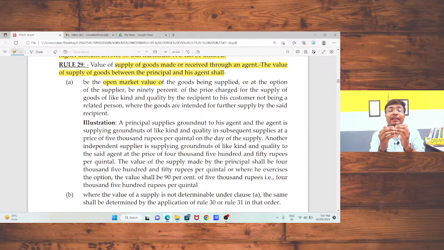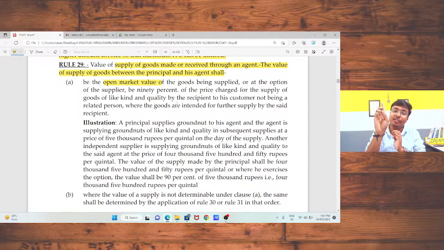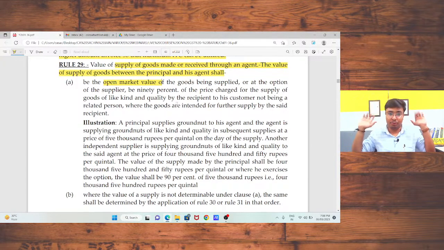If no open market value is available, in that case you have one more option. Just take an example. If I am going to supply a product to my agent for further supply, in that case the first option is that I may take the open market value of that product. Let's say the open market value of that product is 1 lakh rupees and I am transferring just for 80,000. In that case I need to take the value of supply as 1 lakh rupees.